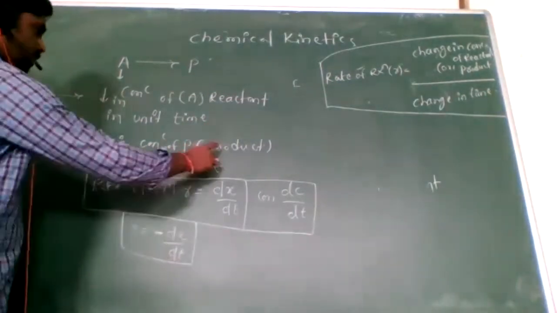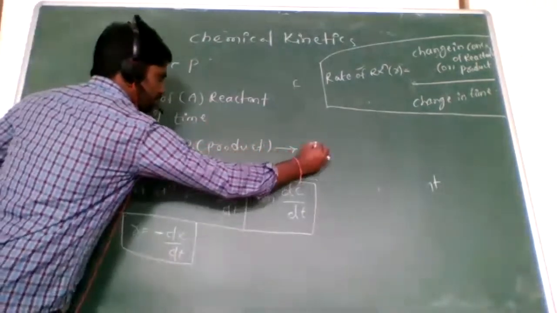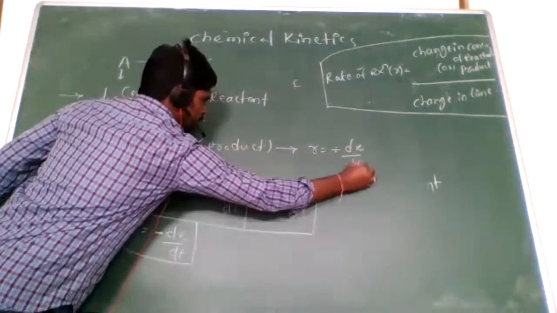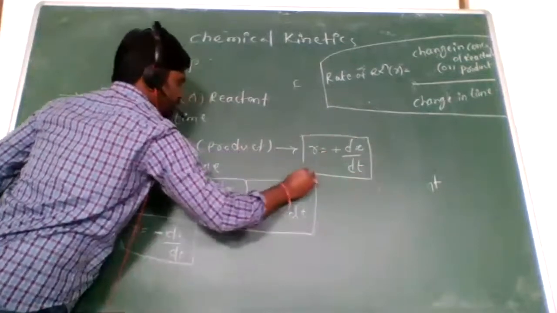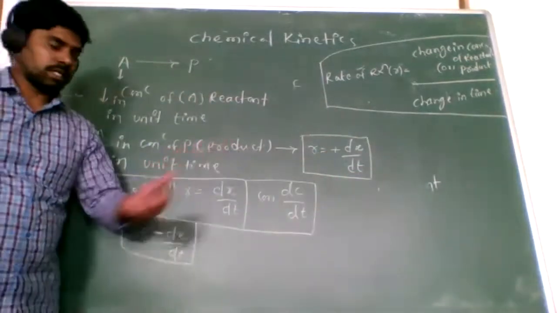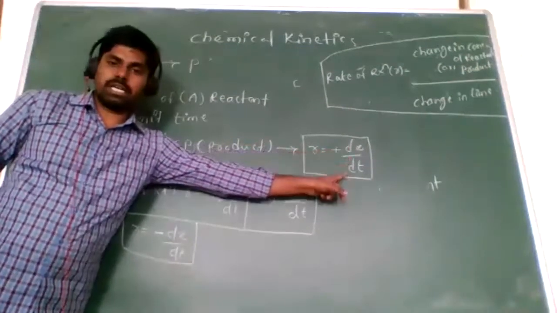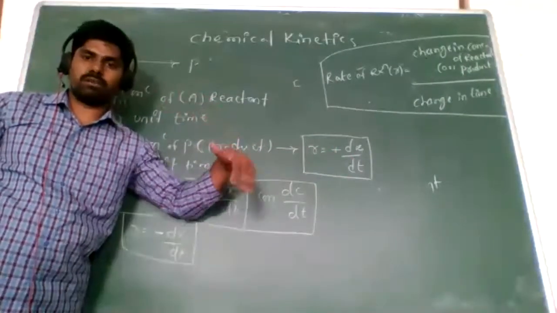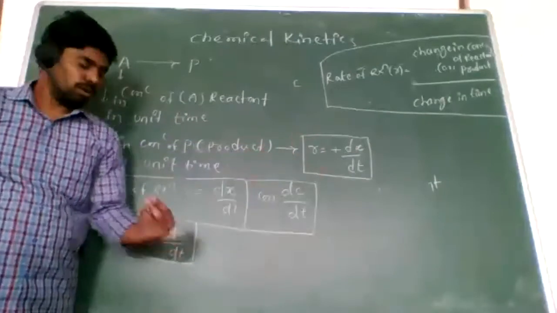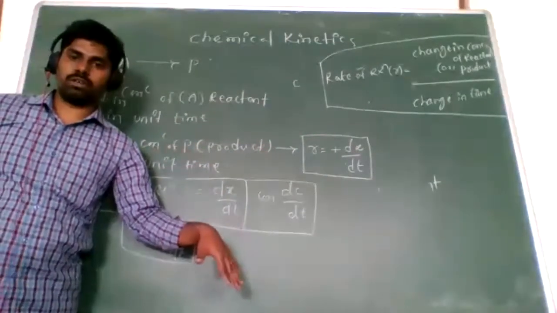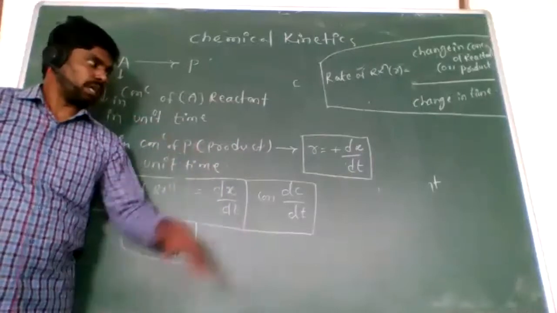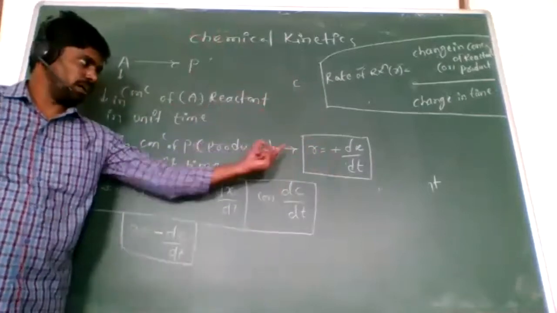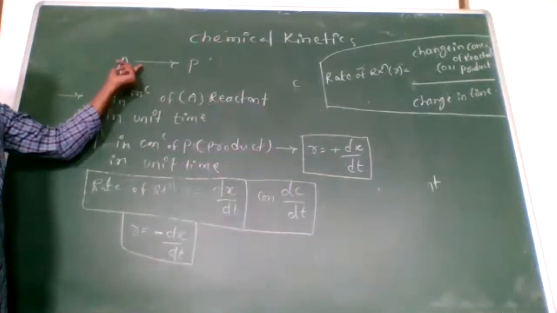For the product, R equal to plus dx by dt. This is the rate of reaction for the product. What is the indication of plus? Plus is the increase in concentration of the product. Clear? Here minus is the decrease in concentration of reactant in the time, and in the same way plus is the increase in concentration of product in a time.